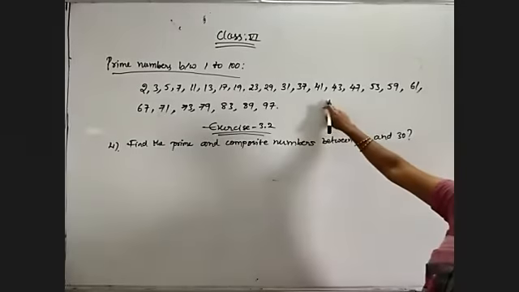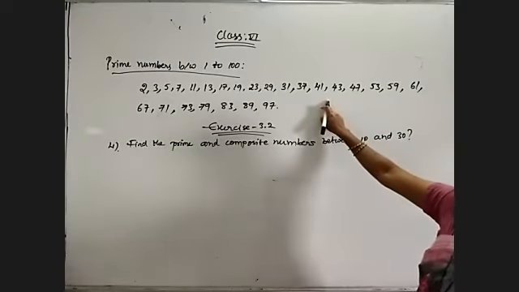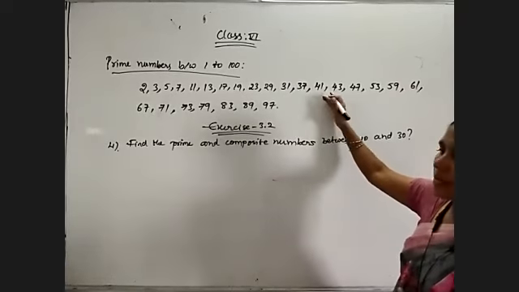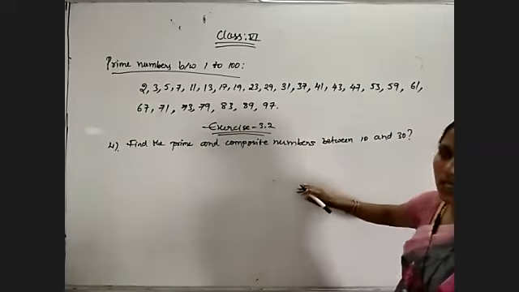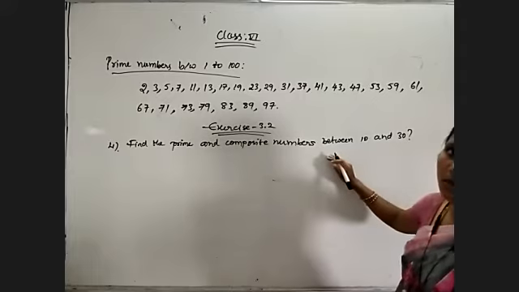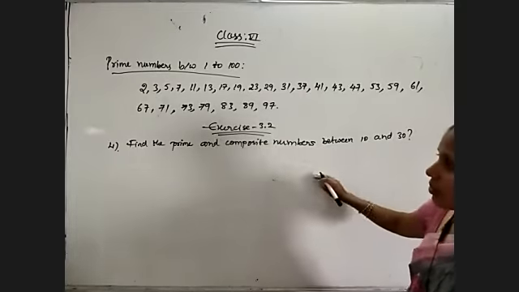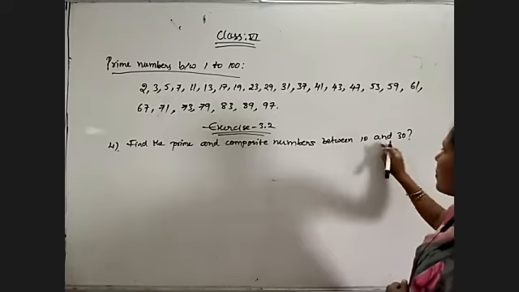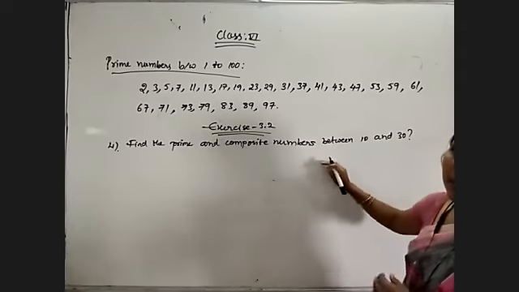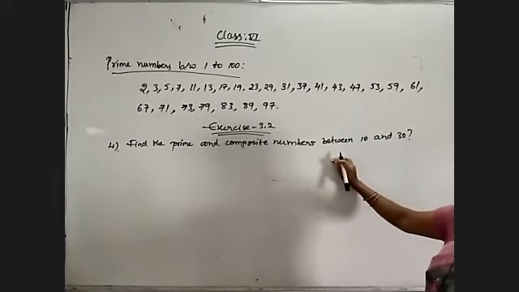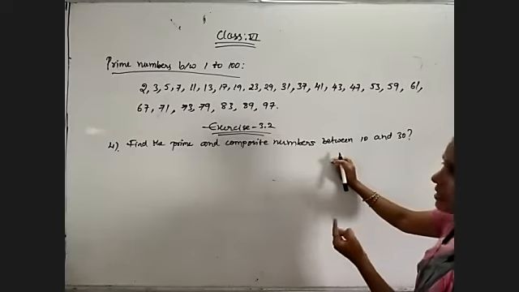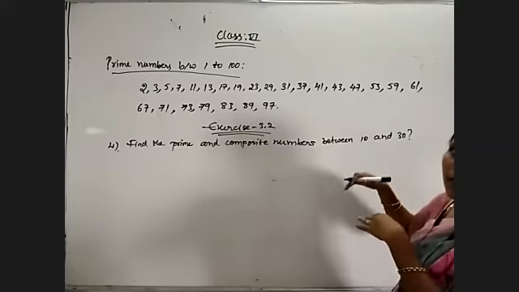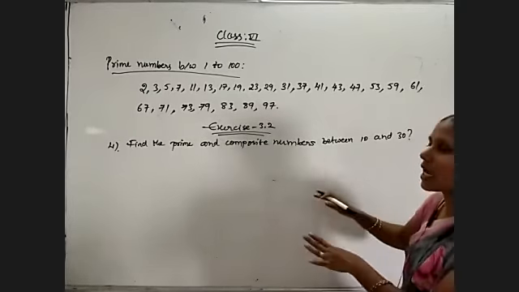So that's why I gave these numbers. Okay. So these numbers you need to know by heart. If you know these numbers, then only we can answer all the questions depending on the prime and composite numbers. Otherwise we can't. So now find the prime and composite numbers between 10 and 30. Composite numbers are nothing but which are not prime numbers. So first of all, list how many prime numbers are there between 10 and 30. After that, which numbers are missing? All those are composite numbers only.